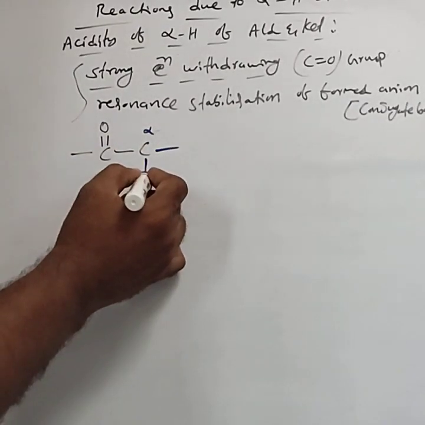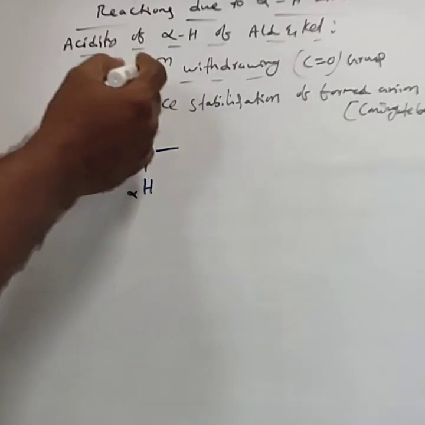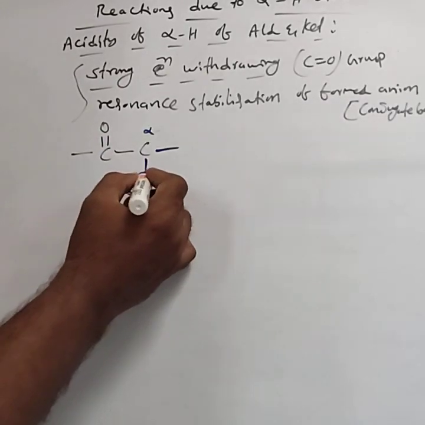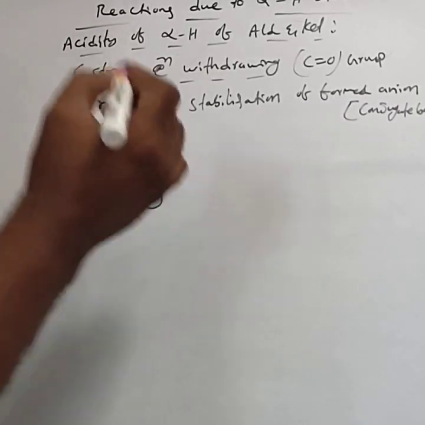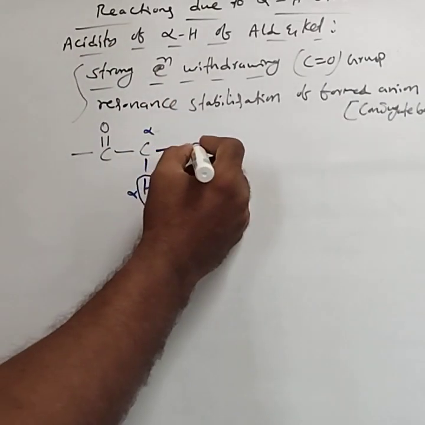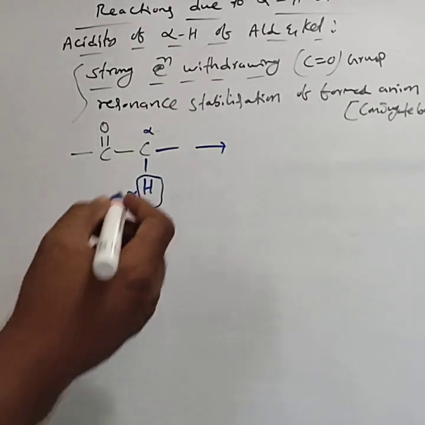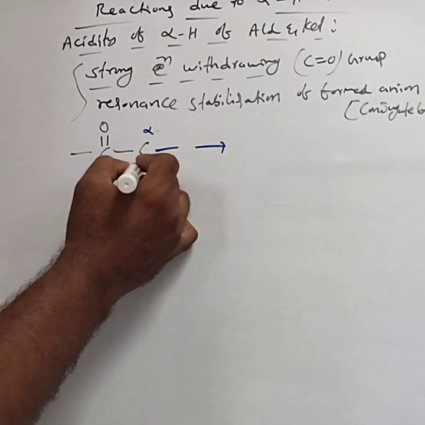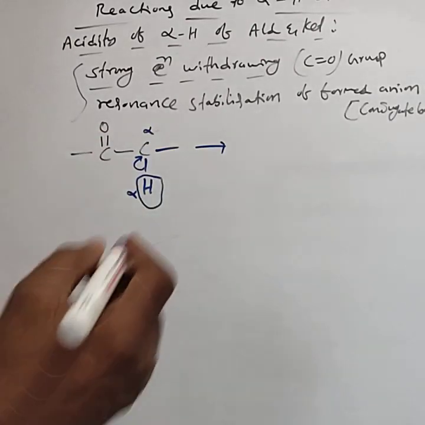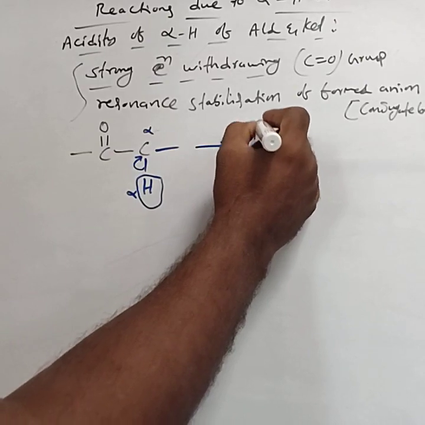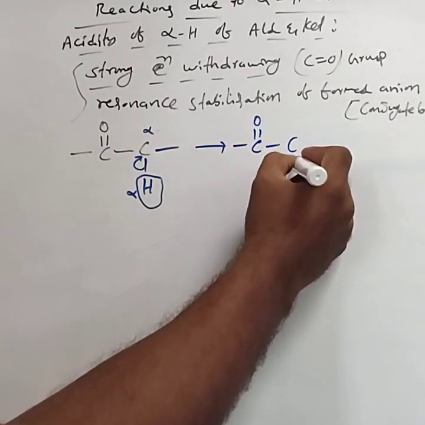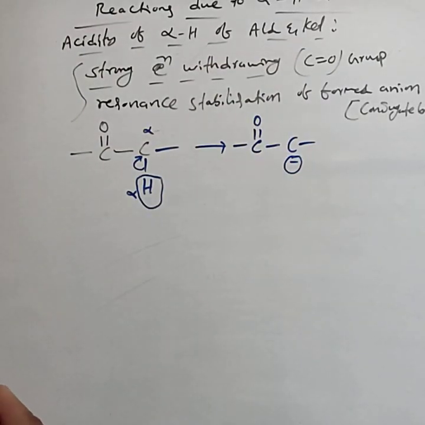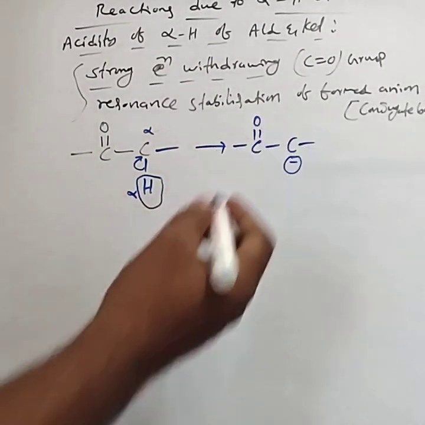This hydrogen atom is acidic in nature because of the strong electron withdrawing. If it donates the proton, acids means they have to lose the proton. By the loss of this proton, these electrons move towards the carbon atom, and this anion is formed, C minus.